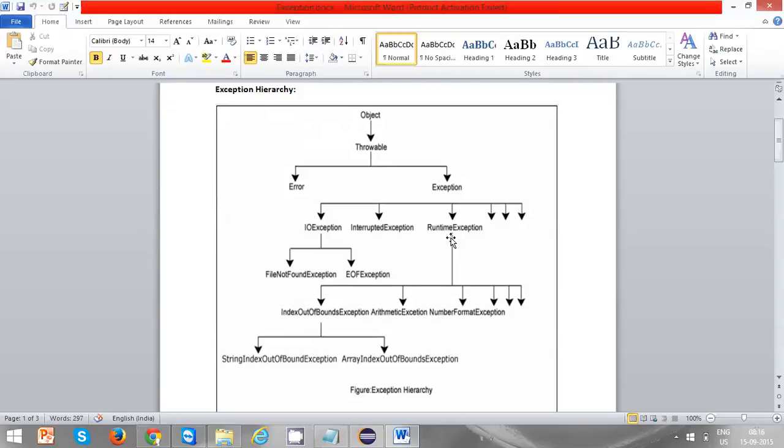We can't do anything. All of a sudden the hard disk got full, and you are trying to create a file where there is no space. That is not under the control of any program. In that situation an error will come and your entire program will exit. We cannot handle the error. If an error comes, your program will be halted, closed, terminated.